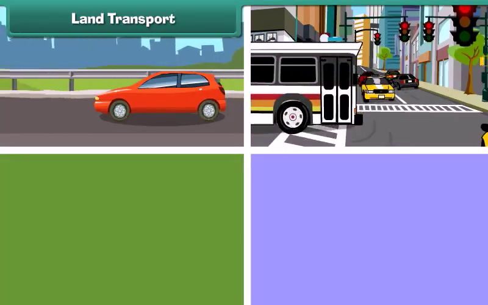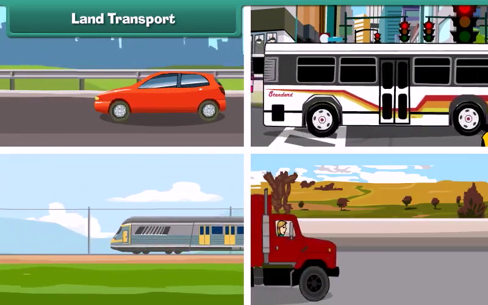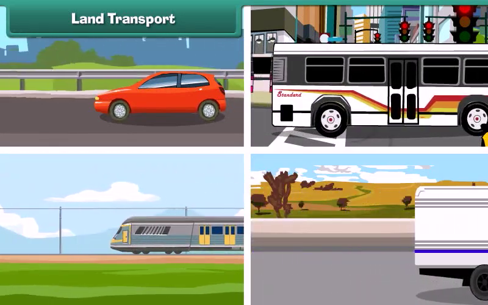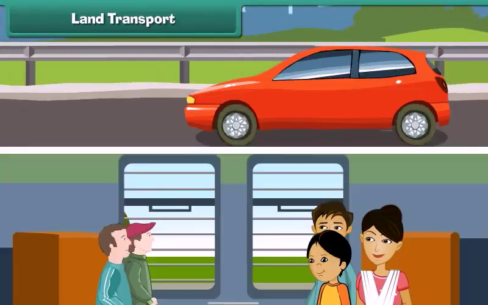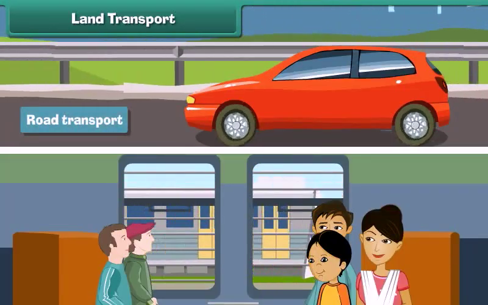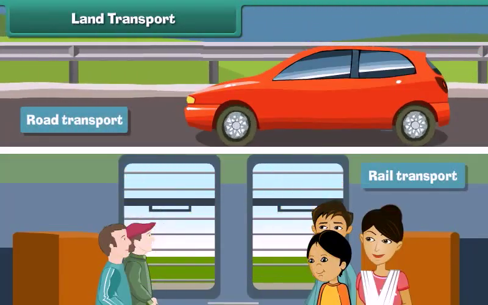Land transport. The movement of goods and passengers on land is known as land transport. Land transport can be divided into road transport and rail transport.